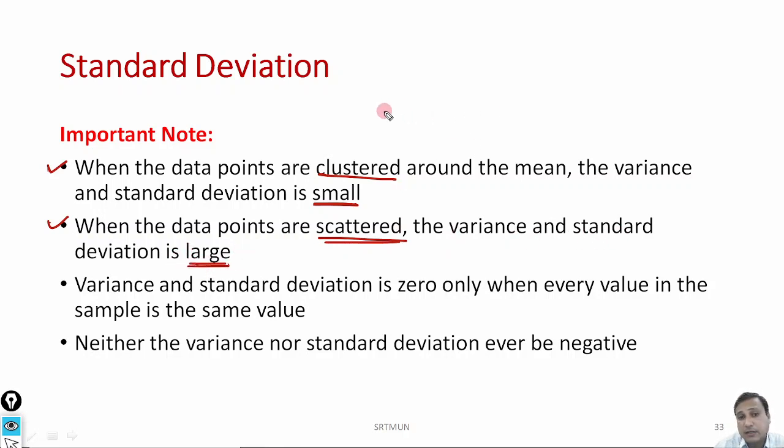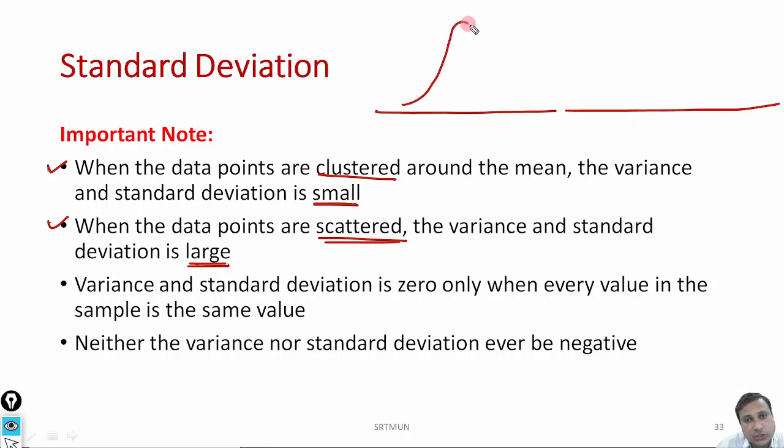What does that mean? Let me draw two distributions like this and like this. Now where is the mean? The central value is somewhere here, the central value is somewhere here. Here is the mean and here is the max, here is the mean and here is the max.